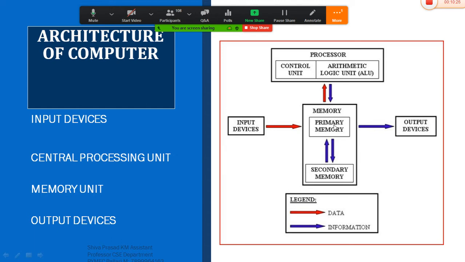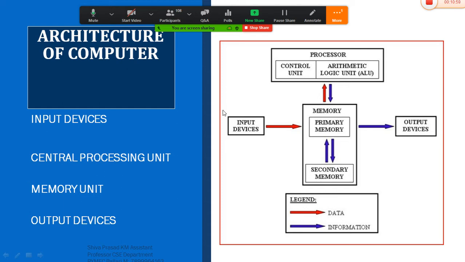But in terms of primary memory, the data will not be stored for a longer period of time. The data will get erased once the operation gets completed. Once the system is switched off, the data stored in the primary memory will be erased, whereas the data stored in the secondary memory will be permanent and will exist in your system until the user deletes that particular file.